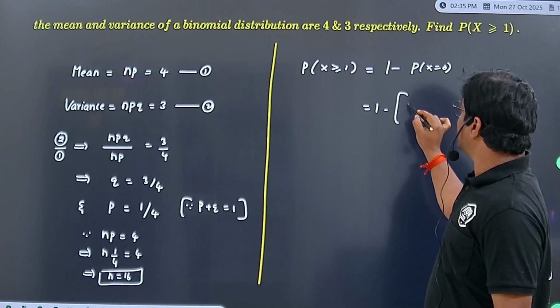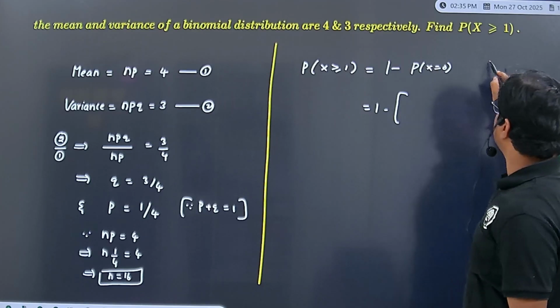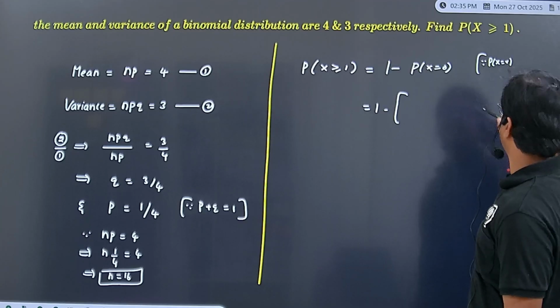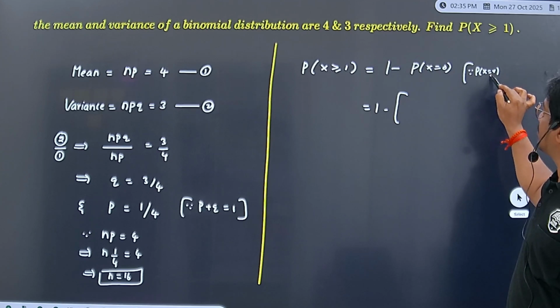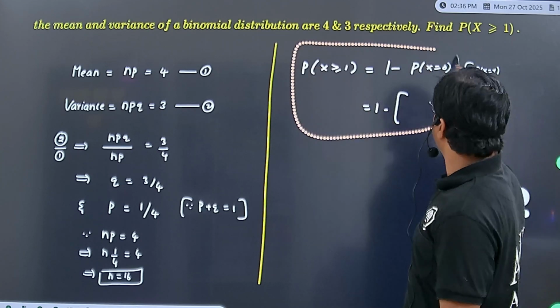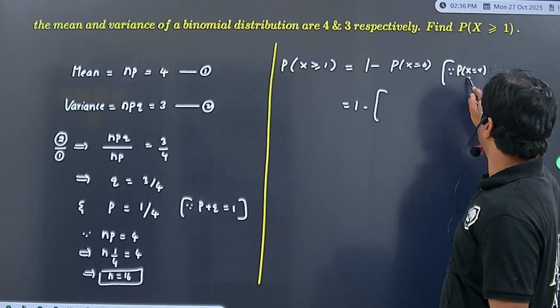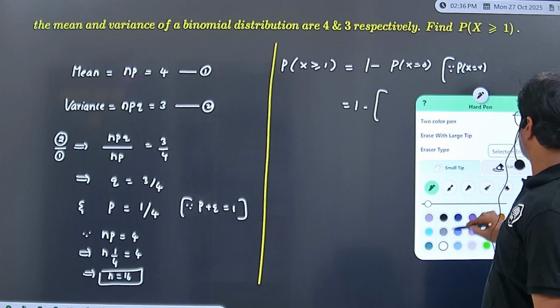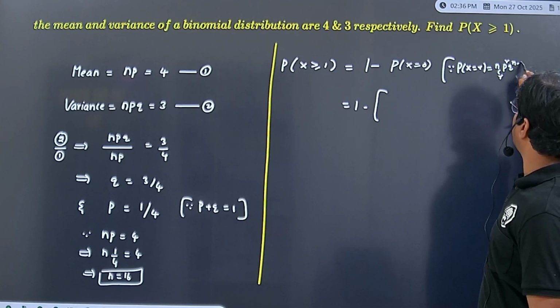We know that the formula for binomial distribution, probability of x equal to r, you know the formula for R successes, that is NCR success power R, failure power n minus r.